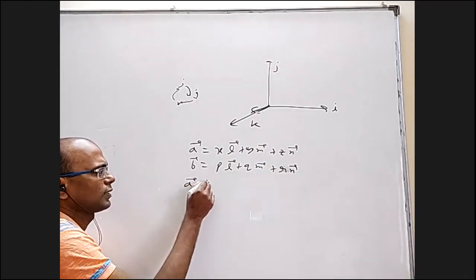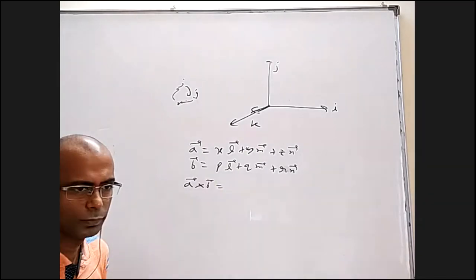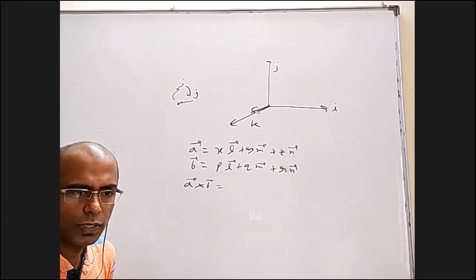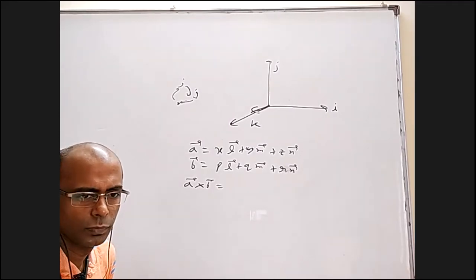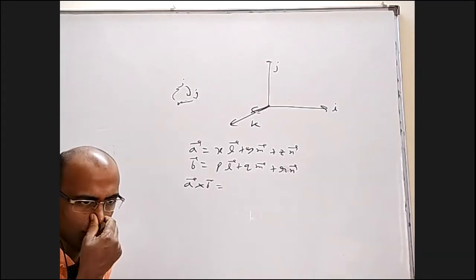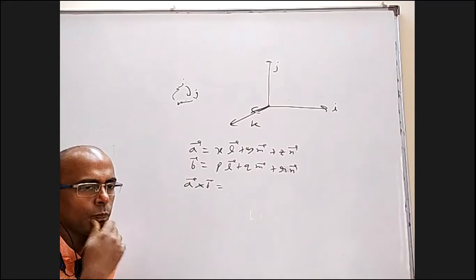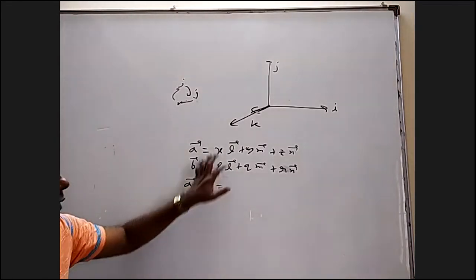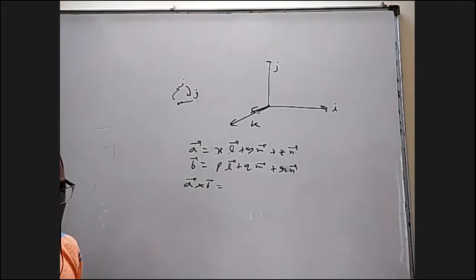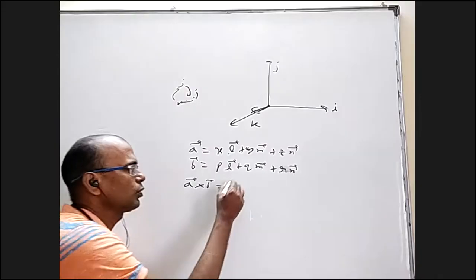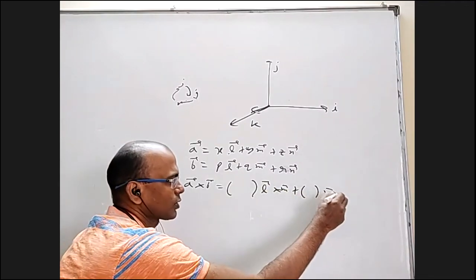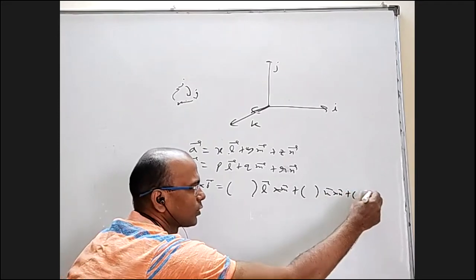Anybody want to tell what is A cross B going to be? Okay, I have to really expand and multiply. This cross this is 0. This is L cross M. This is L cross N. I have to write all that. I am going to get something into L cross M, something into M cross N, and something into N cross L.